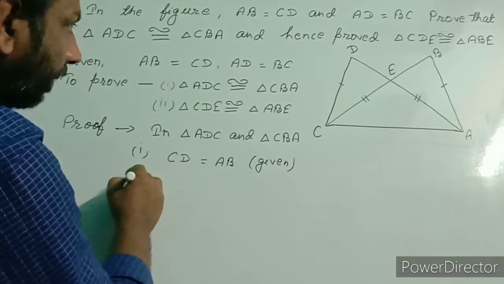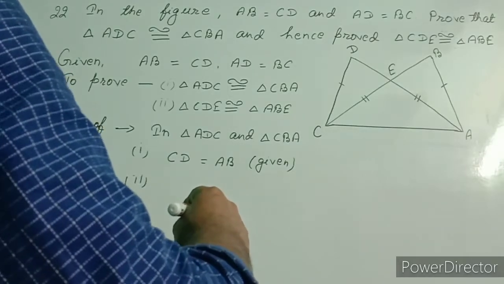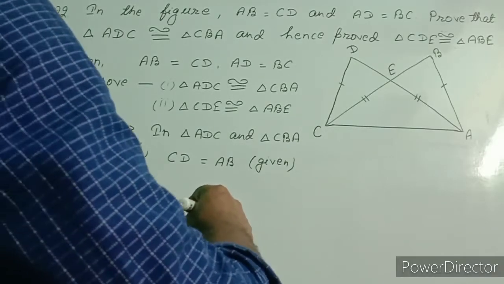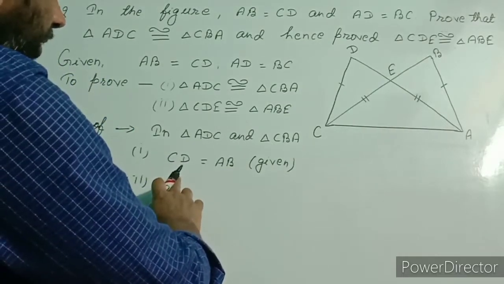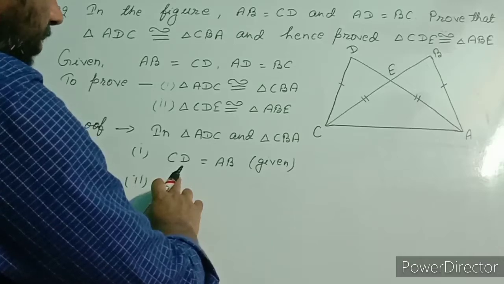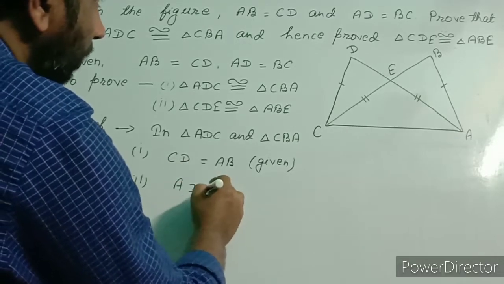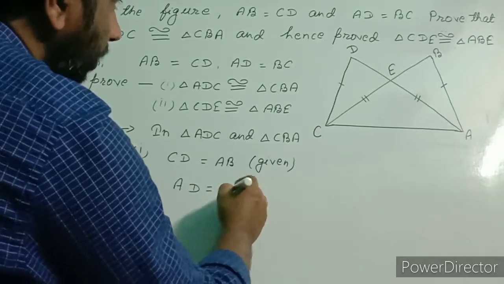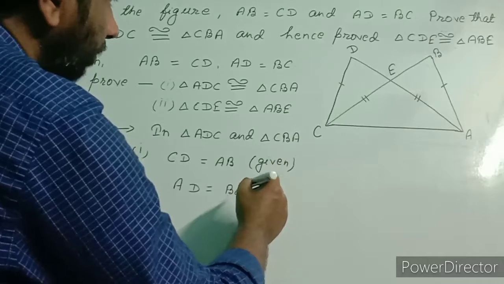Second, AD is the side of triangle ACD or ADC. So AD is equal to BC. BC is the side of triangle CBA.